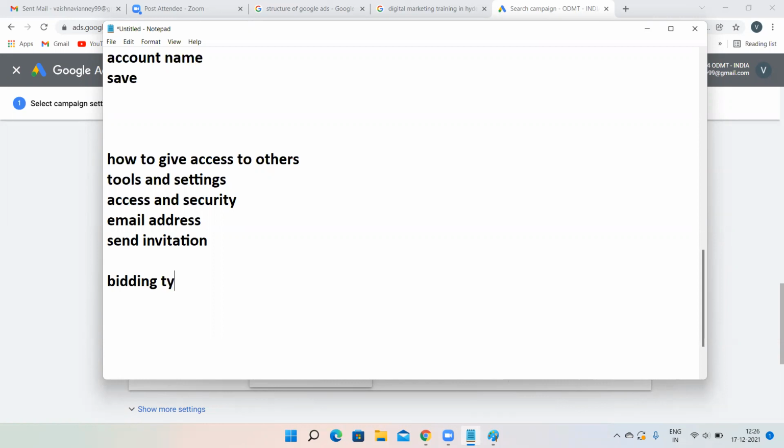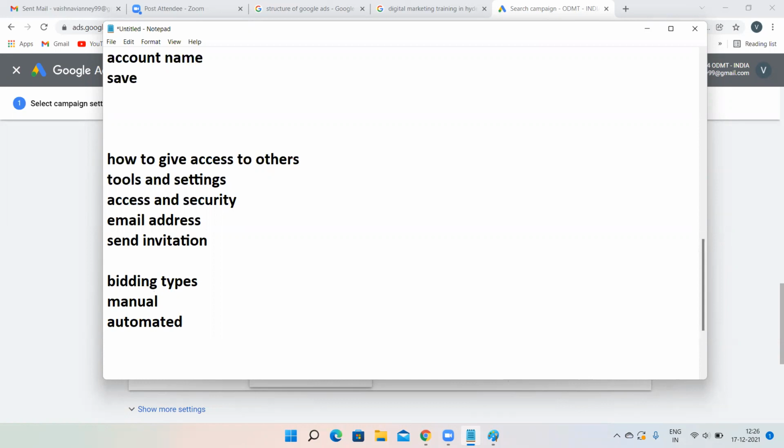Bidding types. We know that CPV, CPI, CPM, CPC, all these are bidding types. But in this bidding also, there are two types of bidding, that is manual and one more is automated.